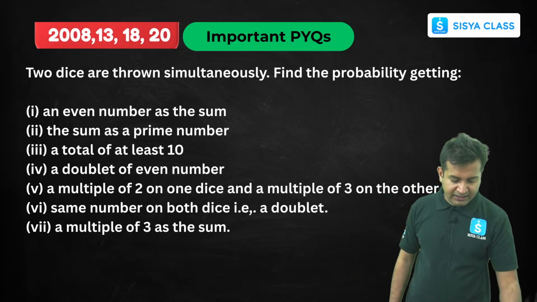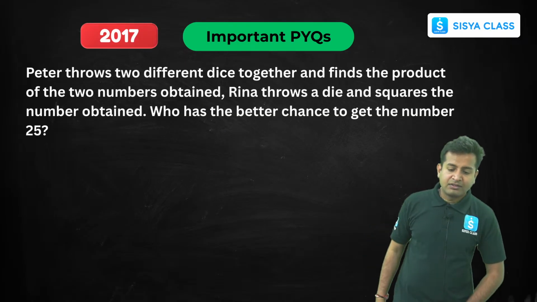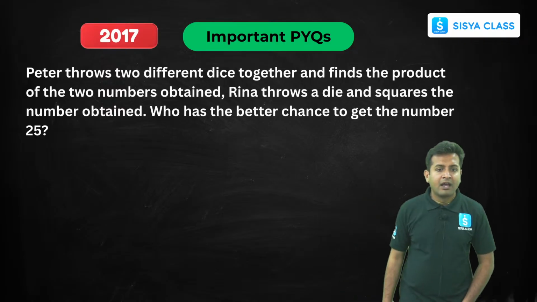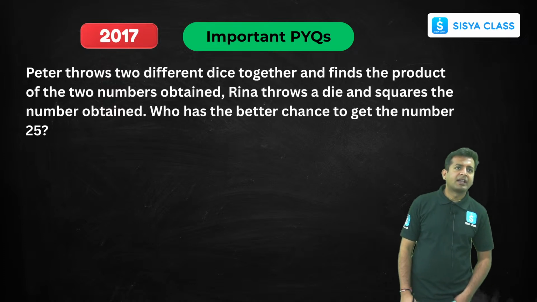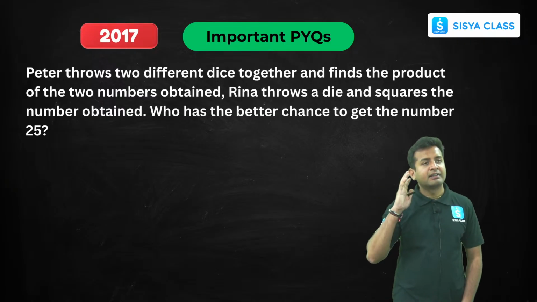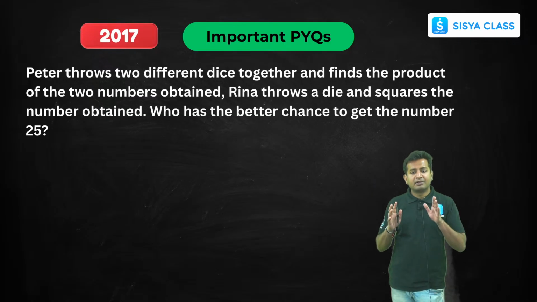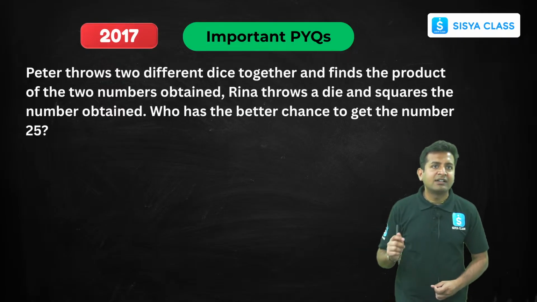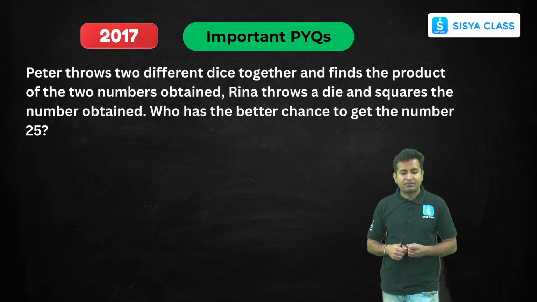And if I proceed further, the next question is very simple. Now this is a completely analytical question. Now what do you mean by an analytical question? So Peter throws 2 different dice together and finds the product of the 2 numbers obtained. So he has thrown the dice and he will be getting the numbers, right? Now whatever numbers appear, he is just multiplying them. Reena throws a die and squares the number obtained. Who has a better chance to get a number as 25?